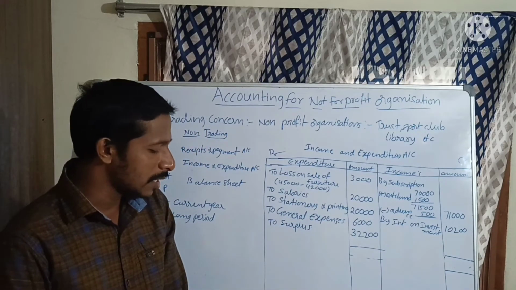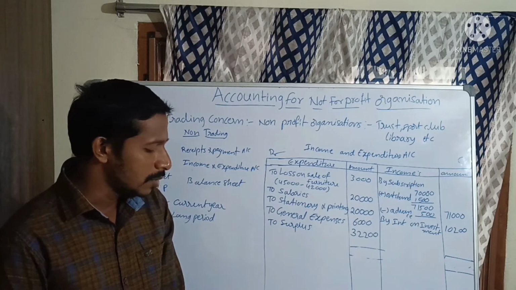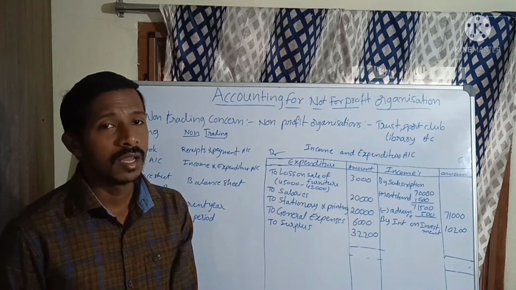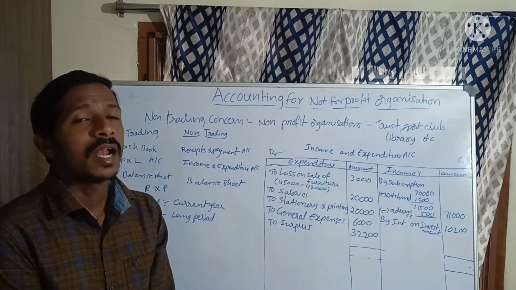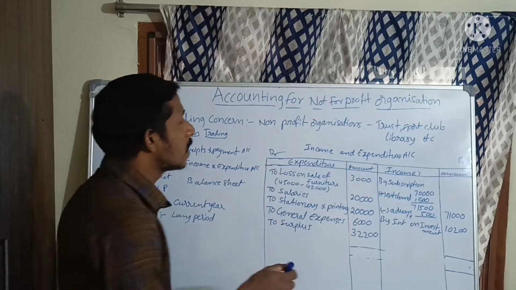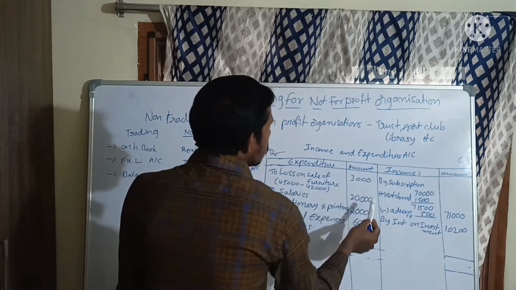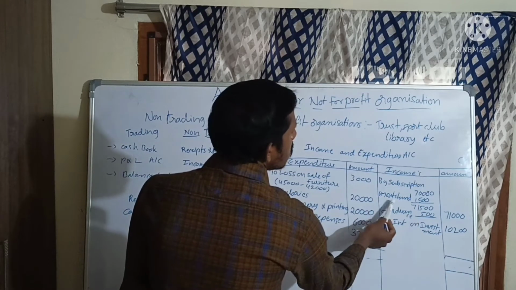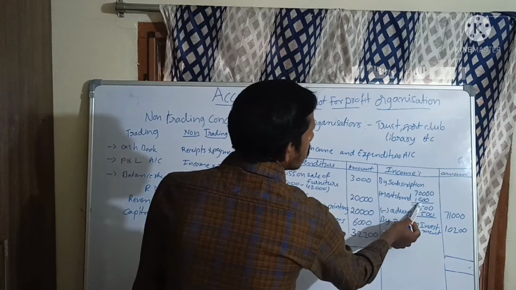Outstanding subscription as on 31/3/2019 is 1,500. Outstanding we should always add. Subscription is an income and outstanding is also there, so you should add it. So here, income side by subscription 70,000 plus outstanding 1,500.